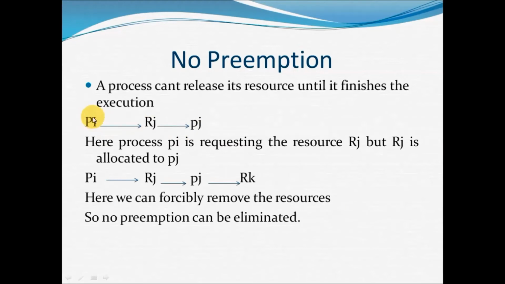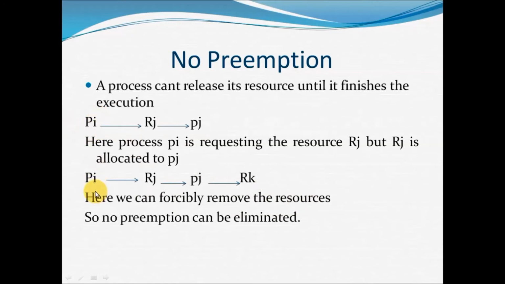Instead, I can remove the resources from PI, allocate them to other processes that need them, and then after some time allocate RJ to PI. This is the first case.